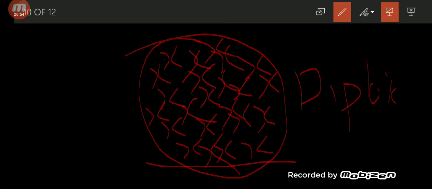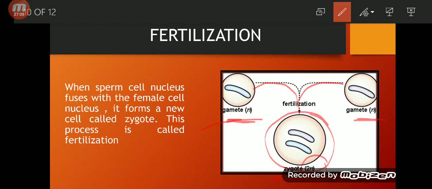So this is a diploid cell. I hope that this concept of haploid and diploid is more clear now. And this is a zygote. A zygote is a cell which forms because the egg cell nucleus and the sperm cell nucleus fuse together, and it is a diploid cell. Now this zygote will develop into a baby.